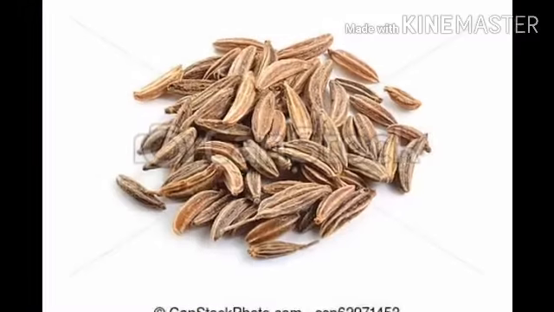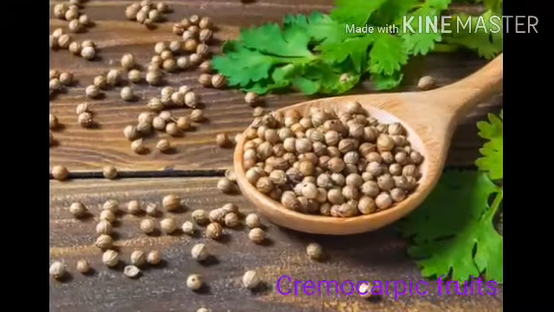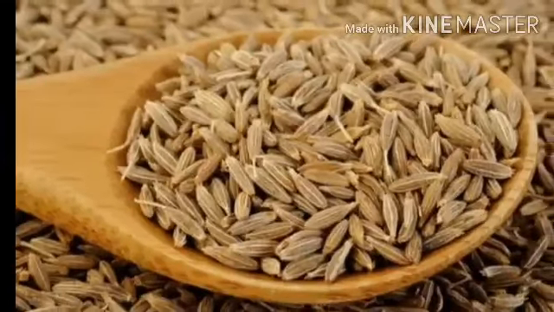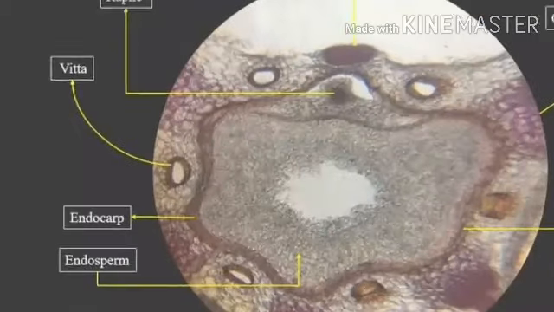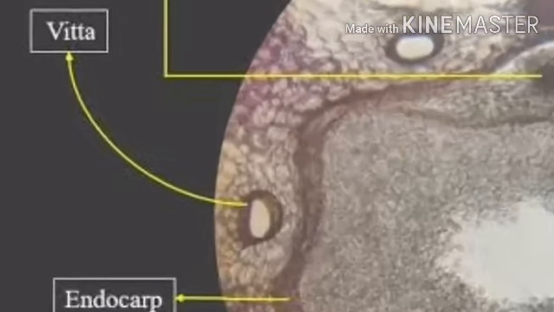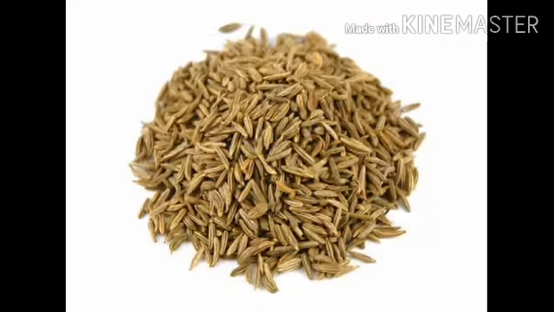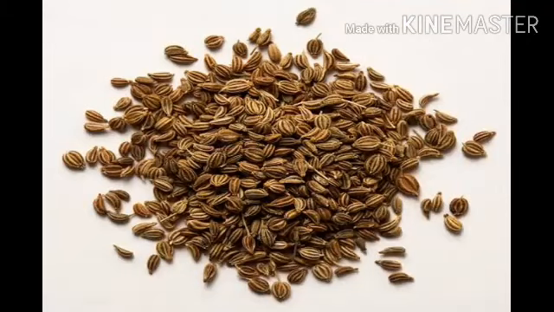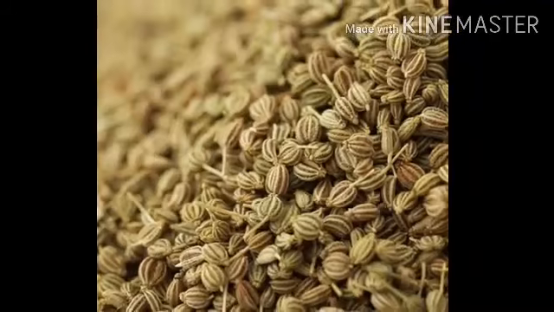You already studied Cremocarpic fruits in the Umbelliferae family. So, we have to start with Cremocarpic fruits. Cremocarpic fruits contain volatile oil, and you know that they are present in special glands called vittae. Most of the volatile oil containing drugs have properties such as aromatic, stimulant, carminative, expectorant, antimicrobial, anti-arthritic, antihelminthic, insecticidal, antispasmodic. And also you know that they belong to the Apiaceae or Umbelliferae family.